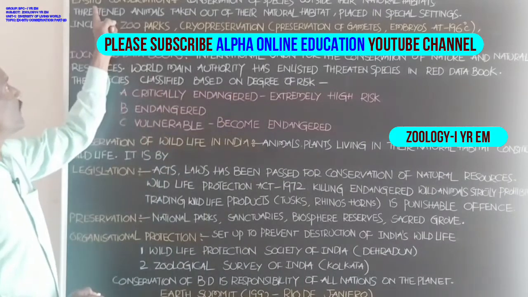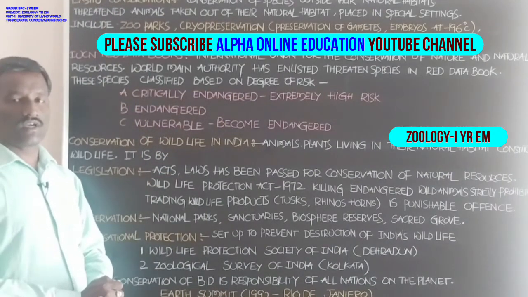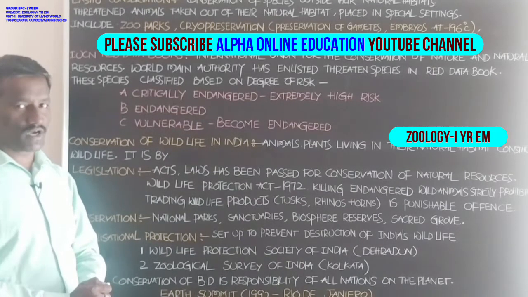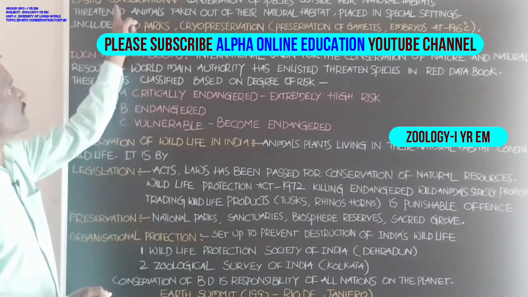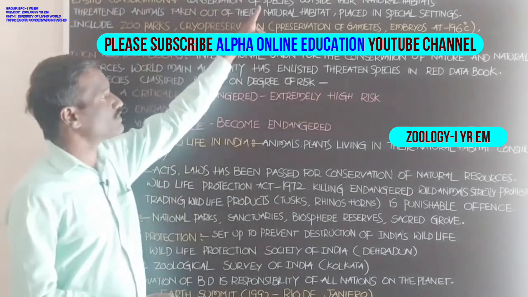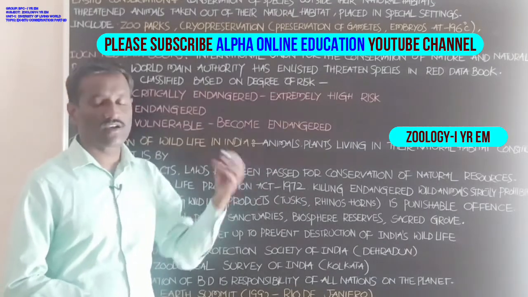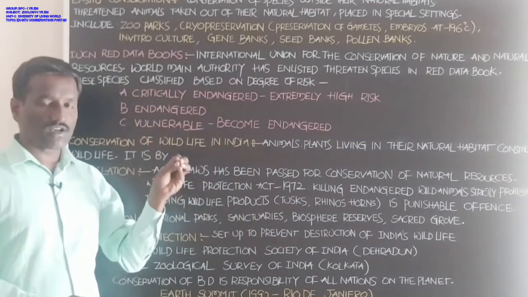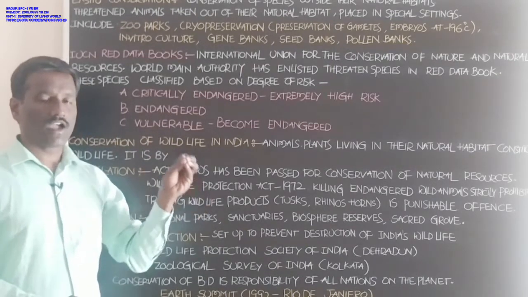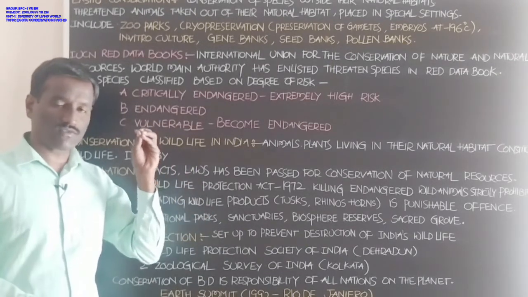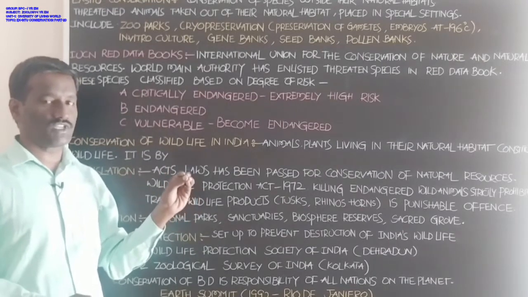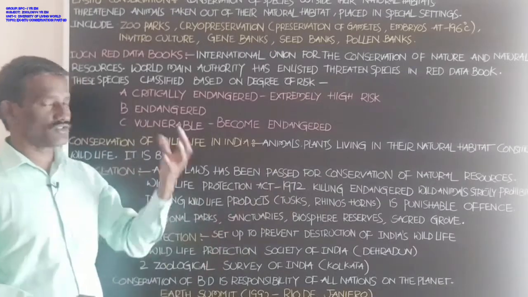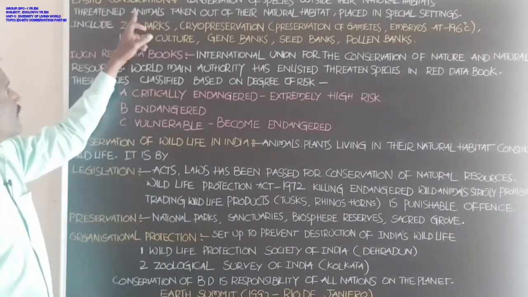Students, ex situ conservation is another method in the conservation of biodiversity. Ex situ conservation is the conservation of species outside their natural habitats. It means conserving plants and animals, different types of species or biodiversity, outside the natural habitat places.